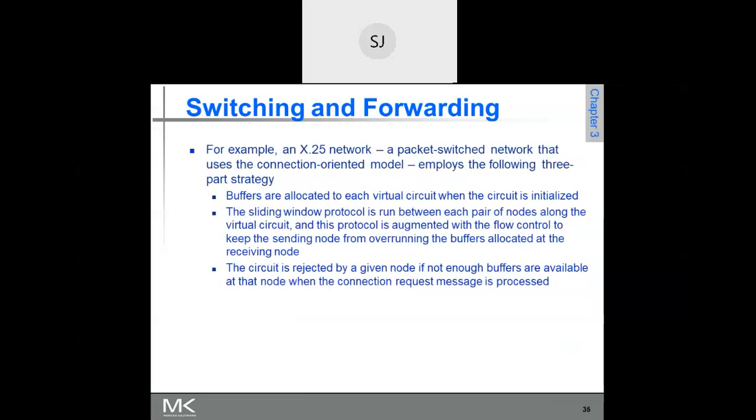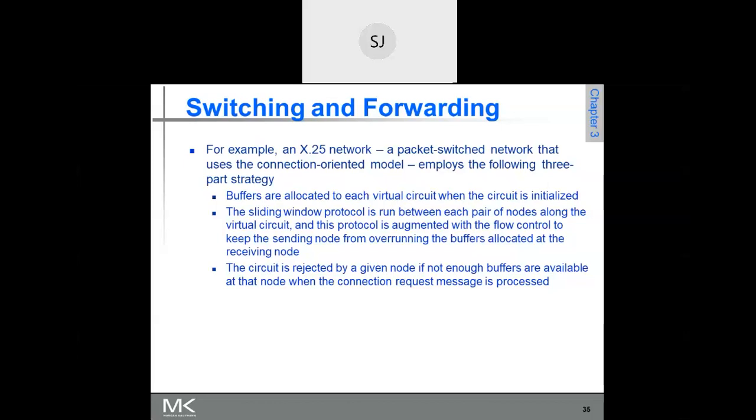So this is what happens in case of X21. X21 is a packet switched network, so it uses the connection oriented model. Now please remember this: source host A and host B are there, and in between there are some switches.